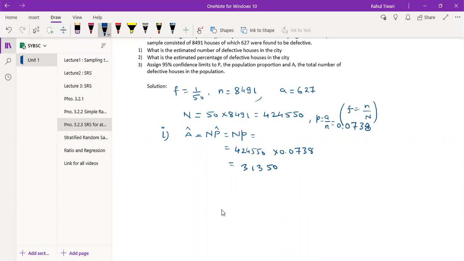Okay. What about the second one? We need to obtain the estimated percentage of defective houses in the city.